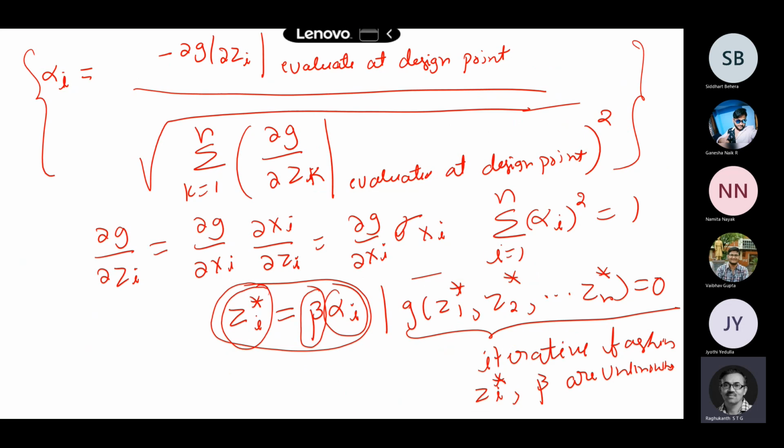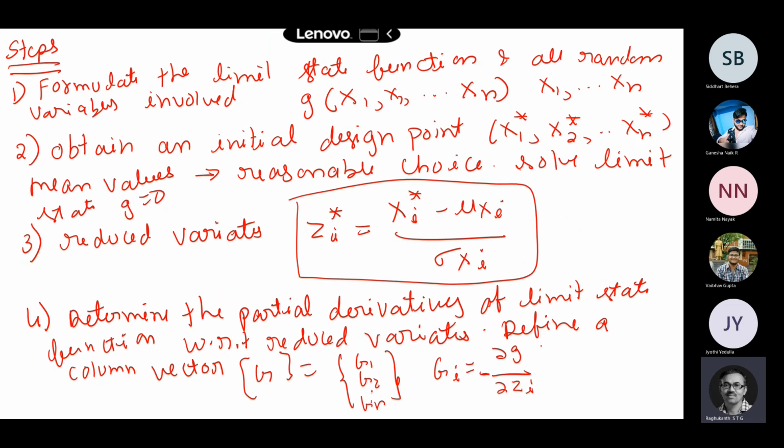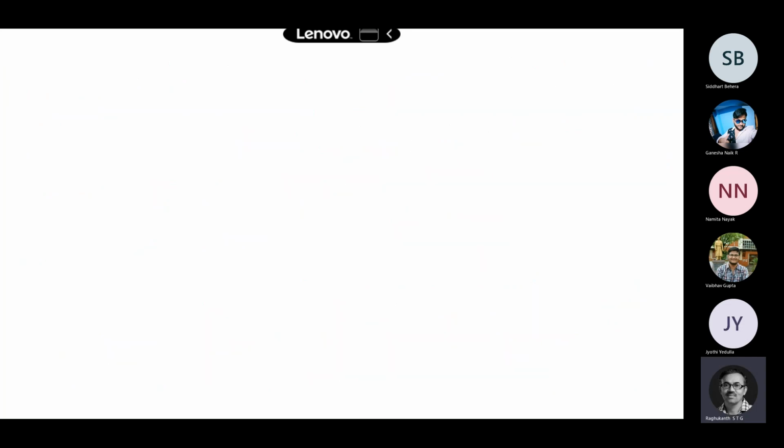This comes from this expression, dou G by dou Xi. So this has to be calculated actually, evaluated at the design points. So these derivatives have to be calculated basically. So this is the fourth step.